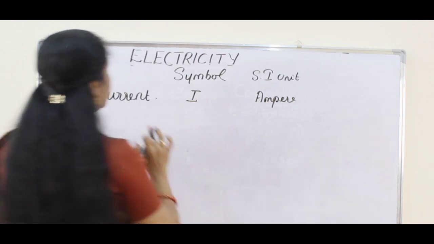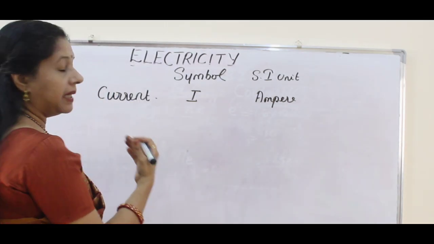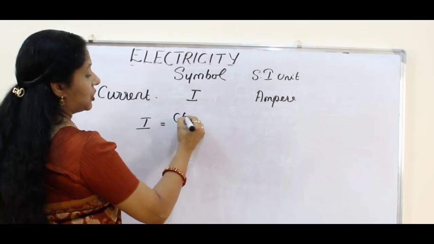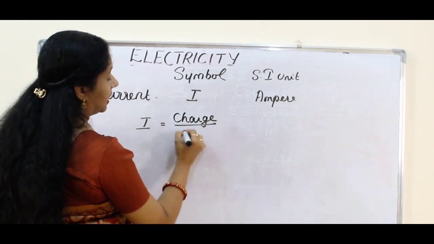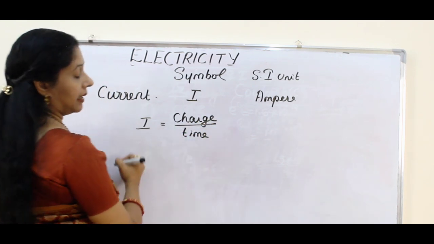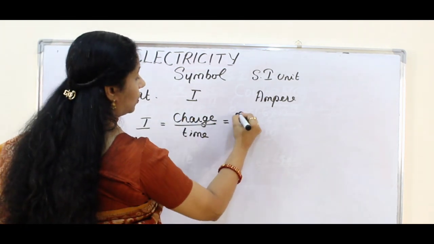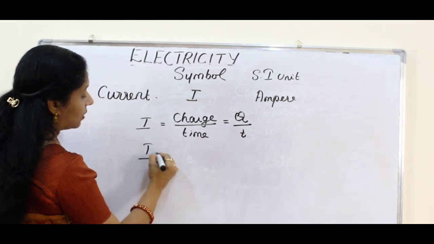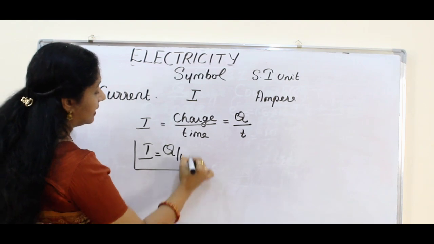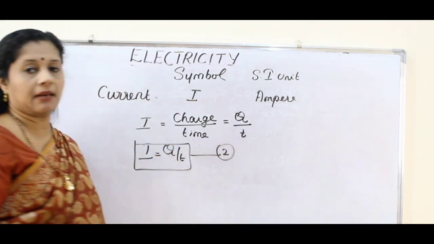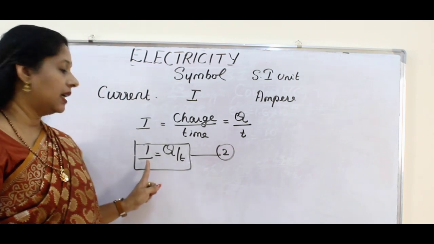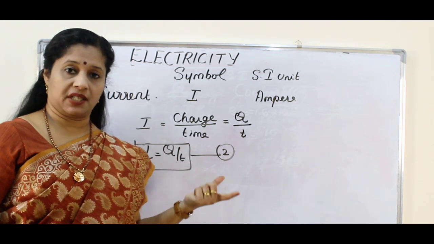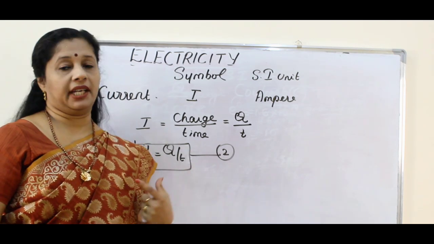I will come back to this. Now we will see, according to our definition, how we can make a formula to find current. Current is equal to the charge flowing through a conductor per unit time. So charge by time. The symbol of charge is Q, and time is represented by T. So I is equal to Q upon T. This is our second equation in this chapter. Whenever you have to find current, you can find it using charge and time. What is the amount of charge flowing, what is the time given, and you can find the current.